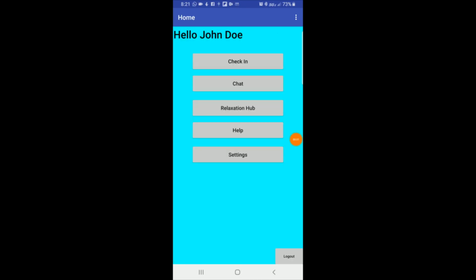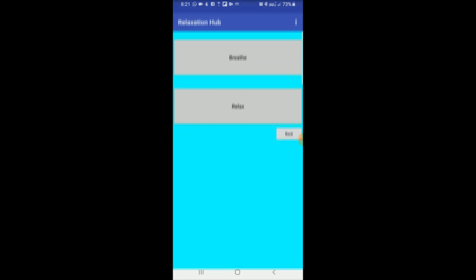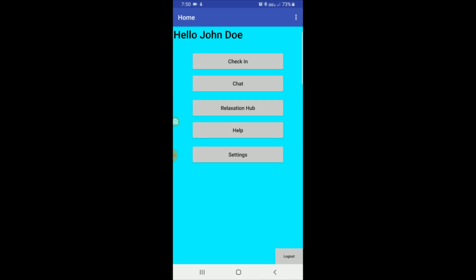The app also includes a chat with the patient's doctor, meditation guides which are updated regularly, as well as phone numbers to call in case of emergency.